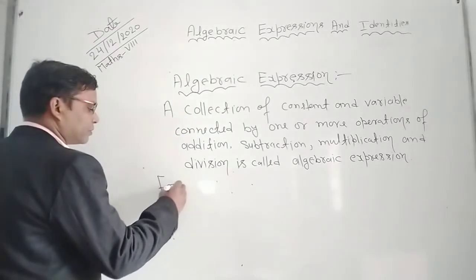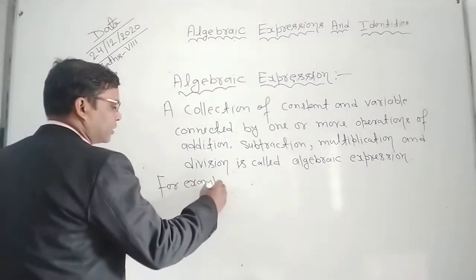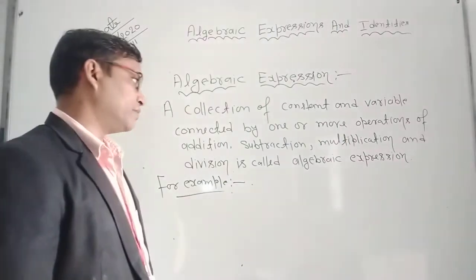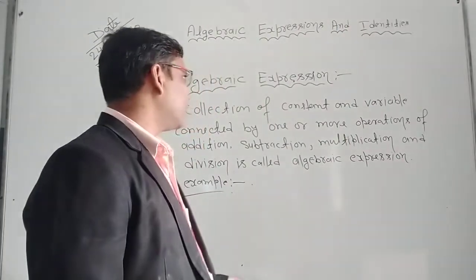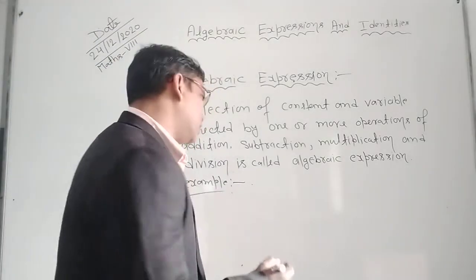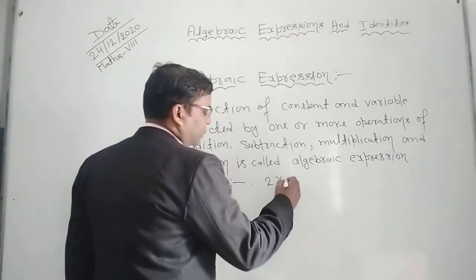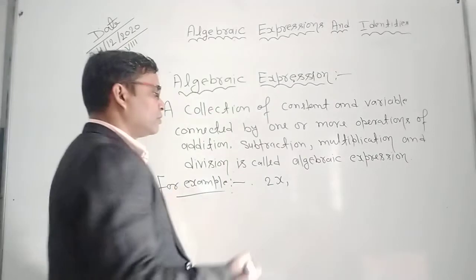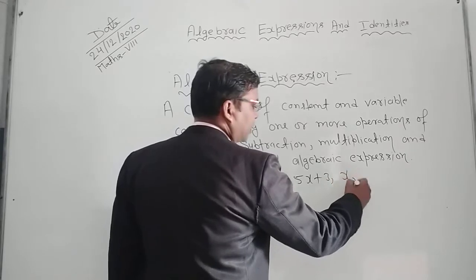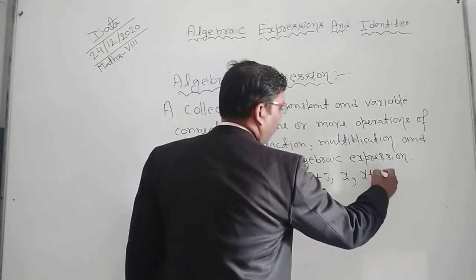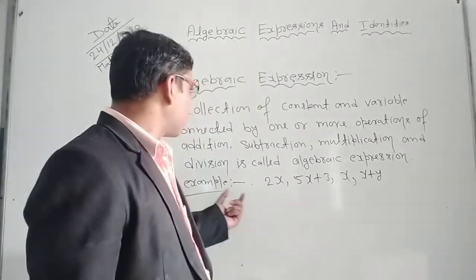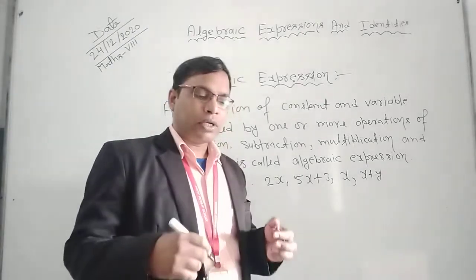So what is the example? For example of algebraic expression, we can write 2x is an algebraic expression. 5x plus 3, or you can write x is also an algebraic expression. x plus y is also an algebraic expression.